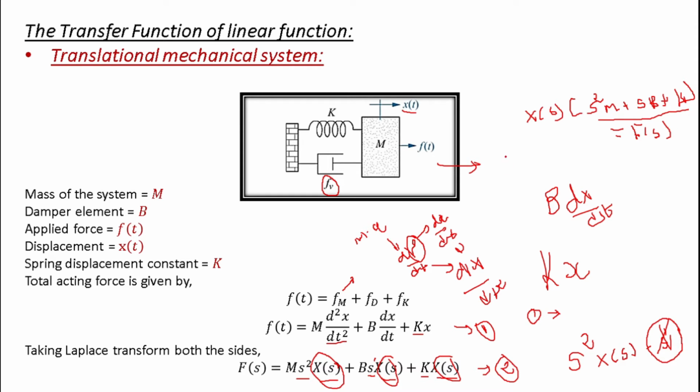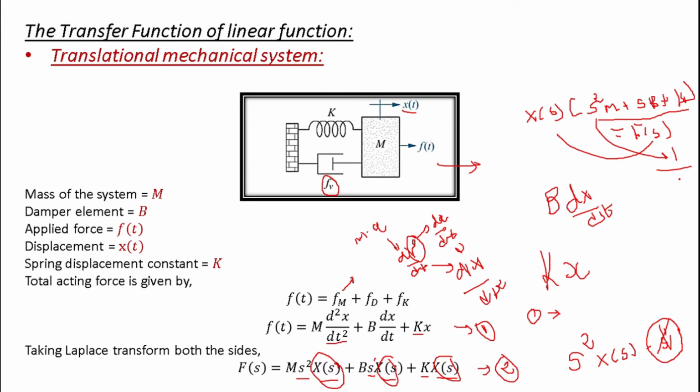Now we know that x of s is your output and f of s is your input. If you want to find the transfer function, you have to find output upon input. So just take the ratio of output divided by input. If you take x of s divided by f of s, the term goes to the opposite side, and that will be 1 divided by whatever the term is there.